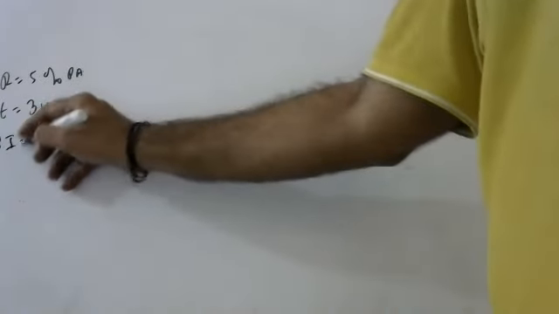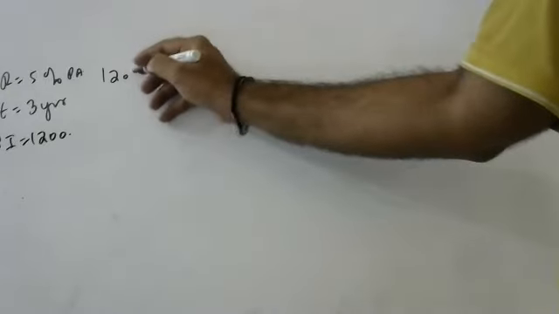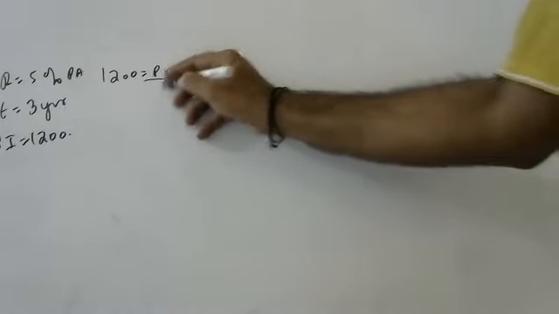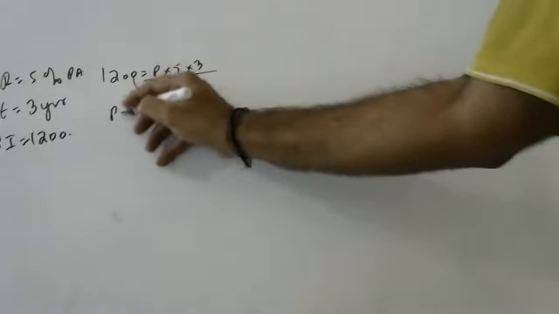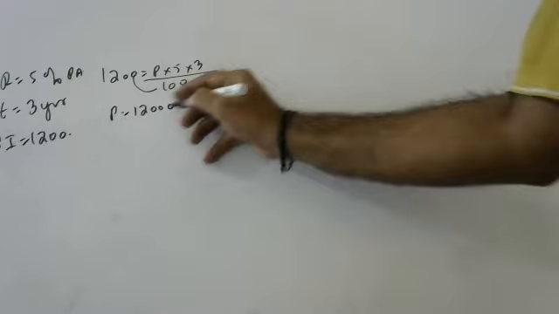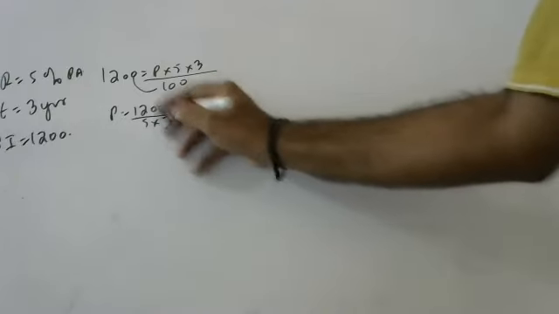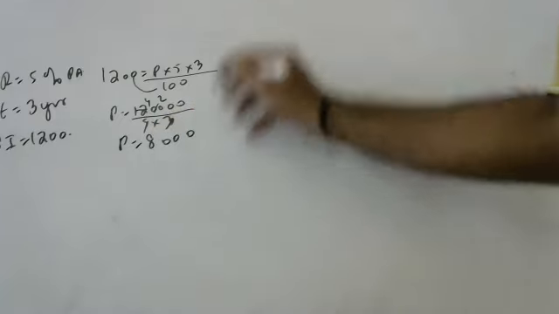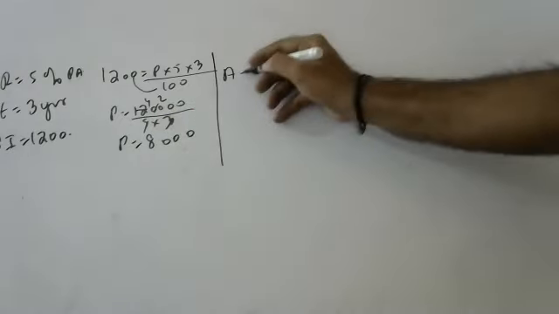Same question, first find the principal. Sir, 1200 is equal to PTR by 100, so the principal is 120,000 divided by 5 into 3, which is 8,000.